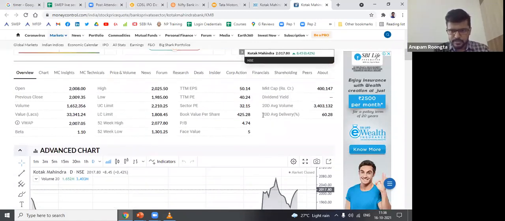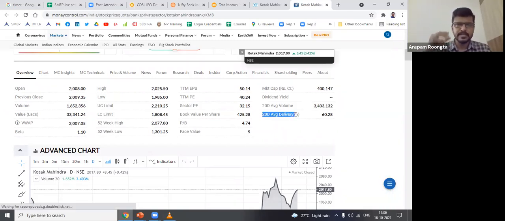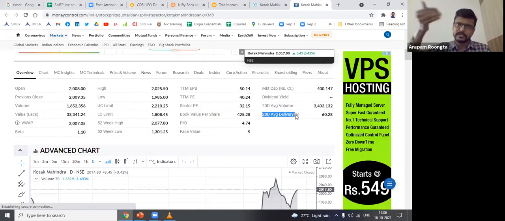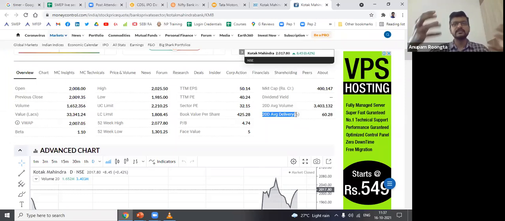One thing I want to show you here is this 20-day average delivery. What is delivery? There's something called intraday, there's something called delivery. Intraday means within a day you buy a stock and you sell the same day. That's called intraday. So you do not get the delivery of the stock with you. You do not get the stocks in your Demat account. Why? Because that comes after 2 days, T+2, right? So you buy the shares, let's say in the morning, and before 3:30 p.m. you sell the shares. So the delivery of the stocks never came to your Demat account.